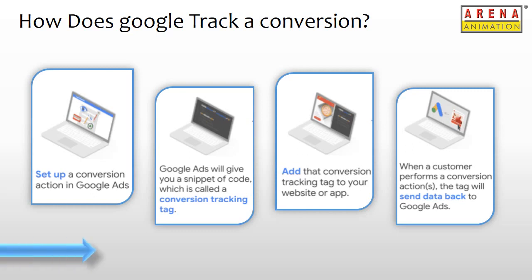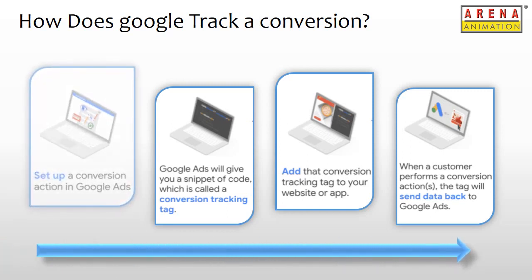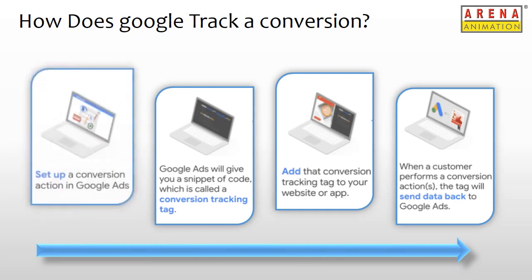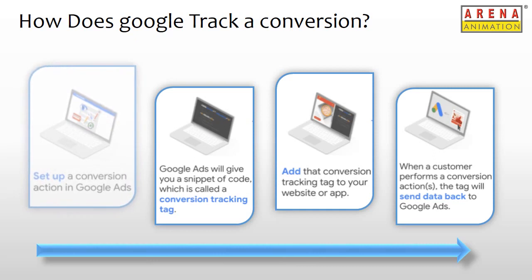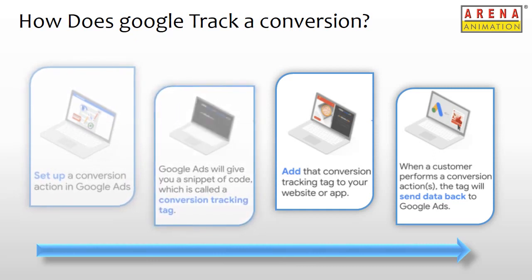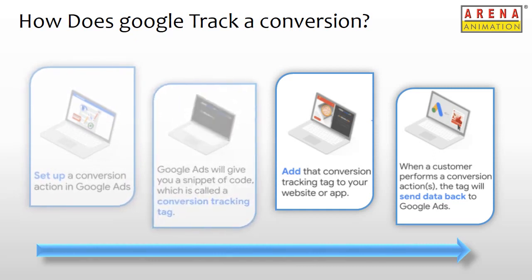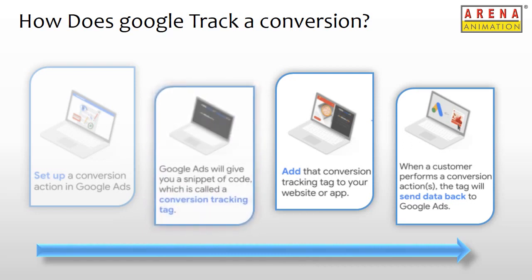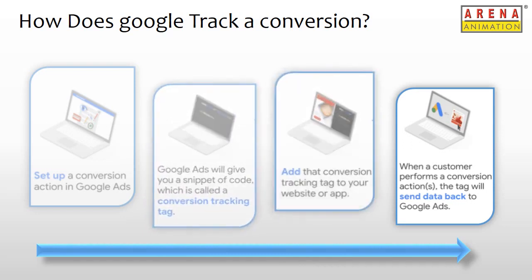To enable conversion tracking, we need to first create a conversion action in the ads platform. A conversion action is the action users take once they are on the brand's website. Brands can define which type of action is more valuable to them, like the action of filling up a form or making a purchase or downloading an app. According to the conversion action selected, the platform generates a conversion tag. This conversion tracking tag needs to be placed by the respective brands on their landing page.